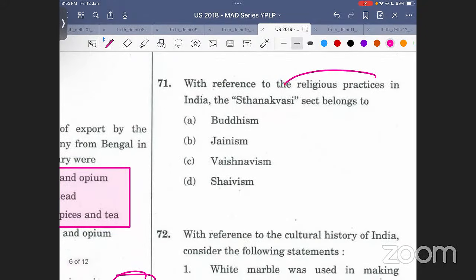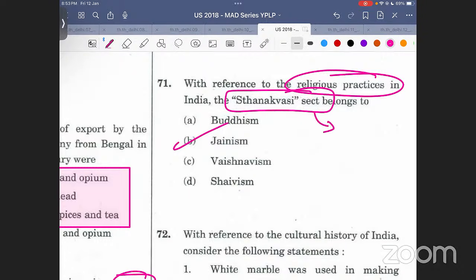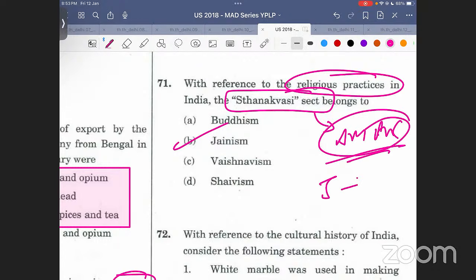With reference to the religious practices in India, Sthanakvasi sect belongs to Jainism. I've specifically told you this. बताया मैंने ये in the ancient medieval art and culture lecture that came yesterday कि Jainism से क्या पूछता है? Sects. लिखा था ना मैंने? Sects as an important point. So Sthanakvasi sect will be a key area, a highlight.